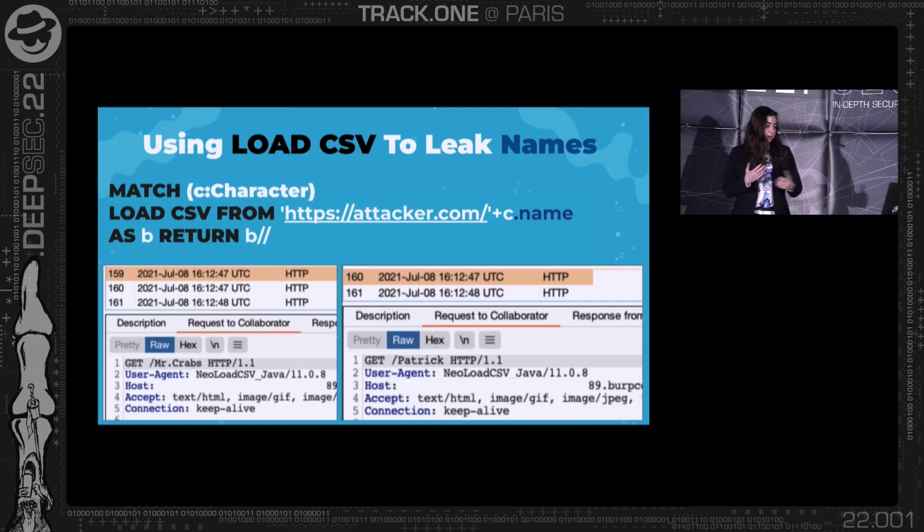So we'll get back Patrick and Mr. Crab, with the typo I made. But anyway, we'll get those kinds of characters back to us. And again, those screenshots are coming from my server as the attacker. So in that way, I'm able to leak different parts of the database back to me.